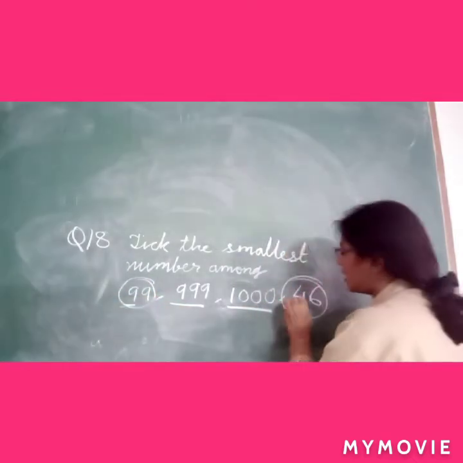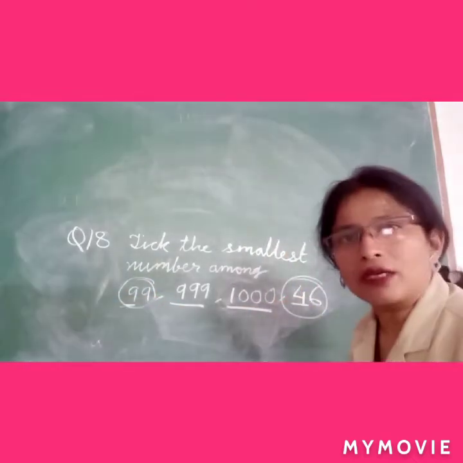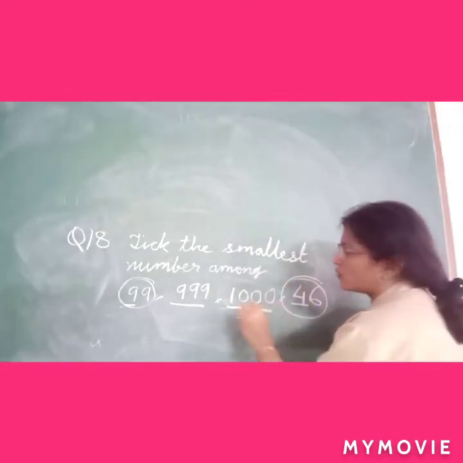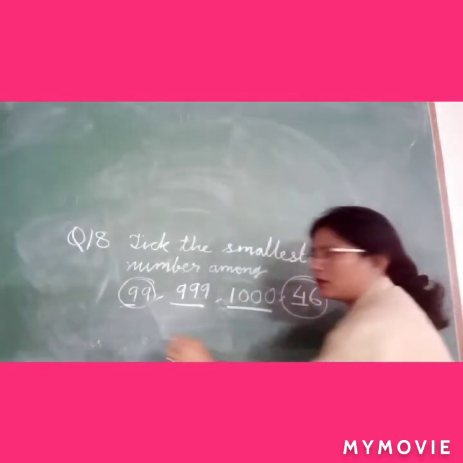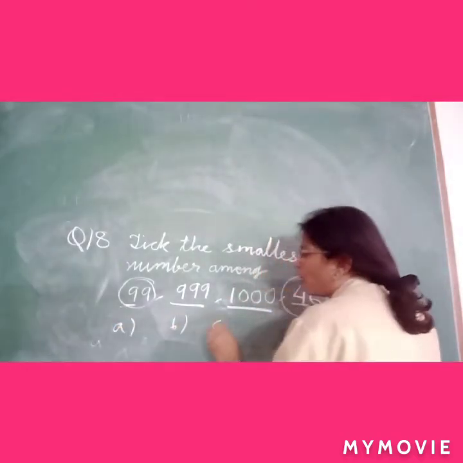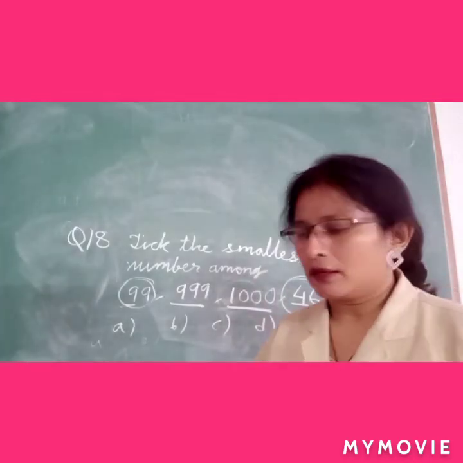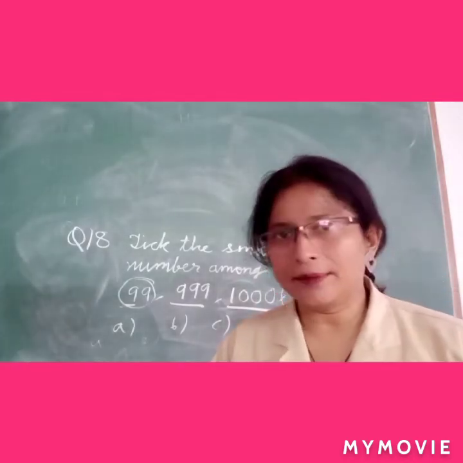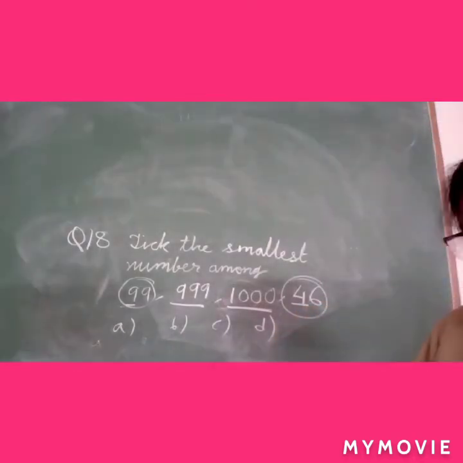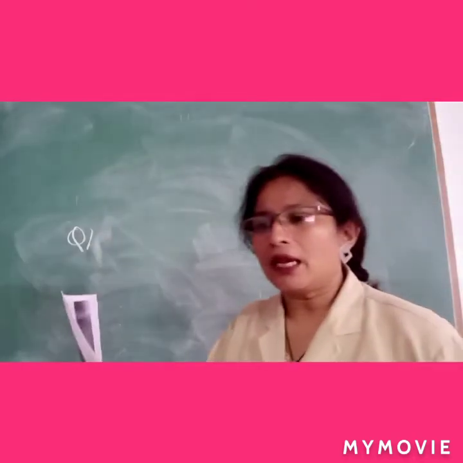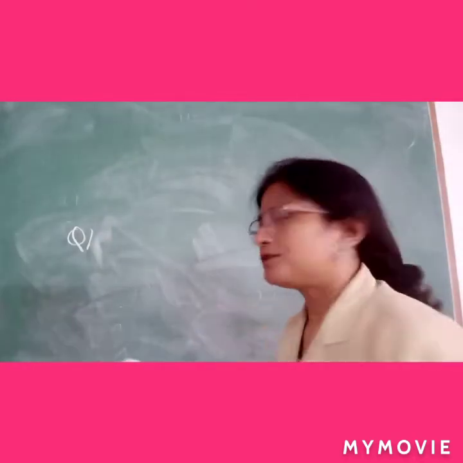Here it is 9 given and here it is 4 given. So obviously 46 will be the smallest digit number. In option where you will see 46, you will take the answer. Okay. Now come to question number 19. 19 is of addition.